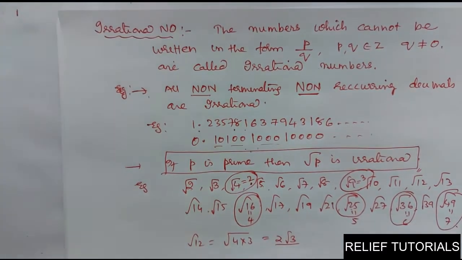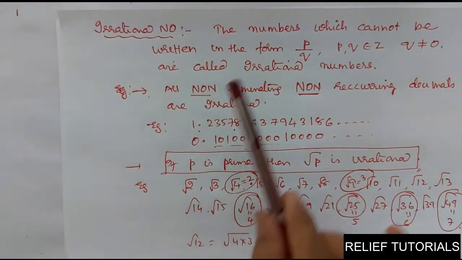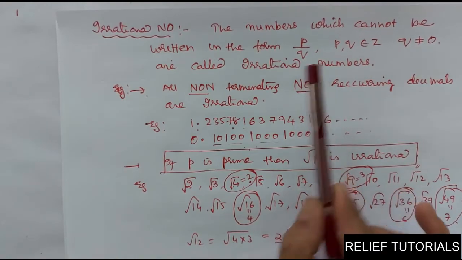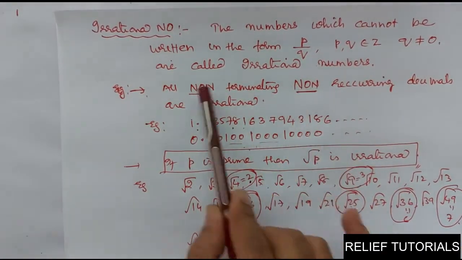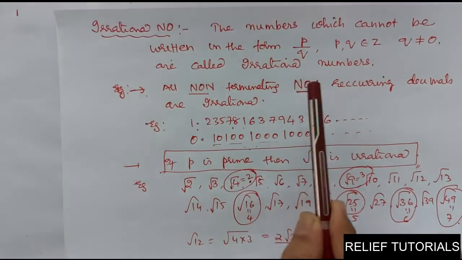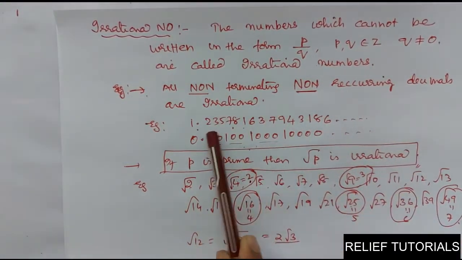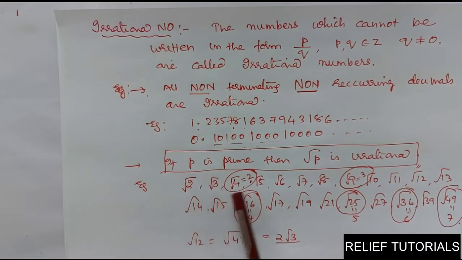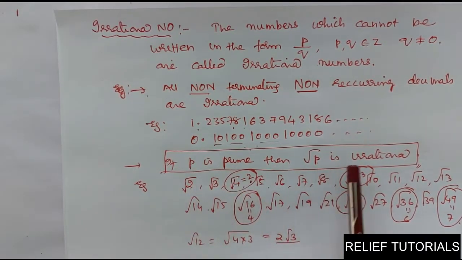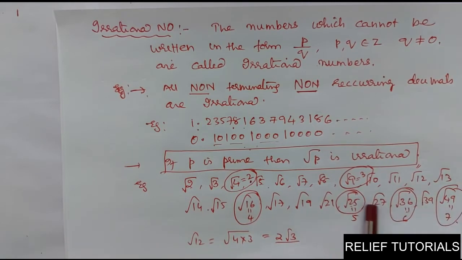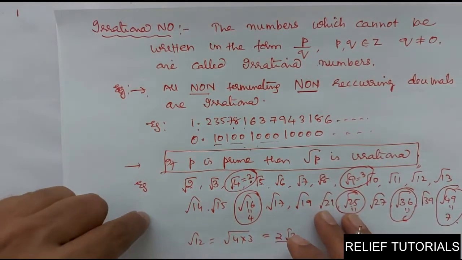Clear? So what we can say, the numbers which cannot be expressed in the form p by q are called irrational numbers. All non-terminating, non-recurring decimals are irrational numbers. This is irrational. This root 2, root 3, root 5, root 6, root 7 are irrational, but this is not. If p is prime, then root p is irrational. If it is a composite number, then its root is also irrational. But if it is a perfect square, then its root is rational. Clear? And a few more things we can see here.